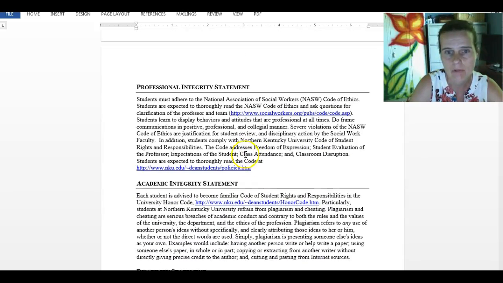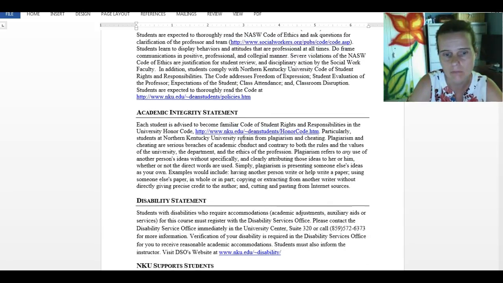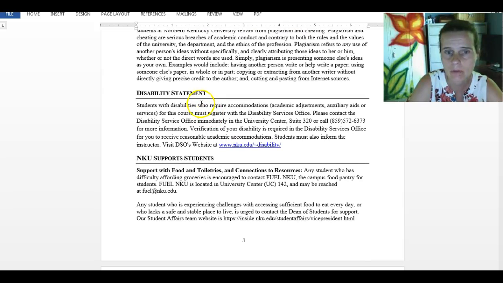From a professional integrity and academic integrity perspective, again, respect each other's values, and also make sure that you don't plagiarize any content. In all of the assignments that you complete for this class, please make sure that you're not cutting and pasting information off of the internet, but rather that you are paraphrasing information and then, of course, citing it correctly. If you have any disabilities that you feel you could use assistance with, please contact our disability office. They would be very happy to help you.